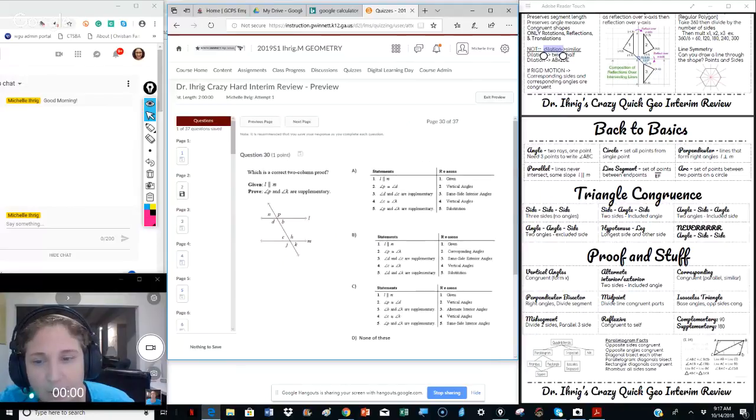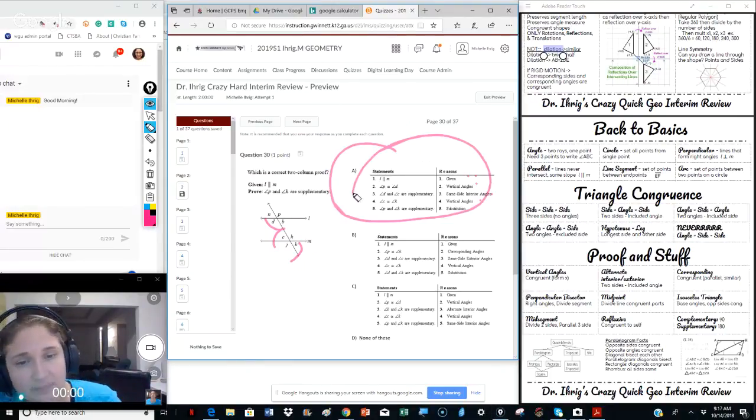Next. What is the correct 2-column proof? Well, we have given. Check. Angle P and angle D are vertical angles. That's true, so that's good. Angle D and angle C are supplementary. That's true. Same side interior. Angle C and angle K are vertical angles. That is true. And so, choice A. Yay.